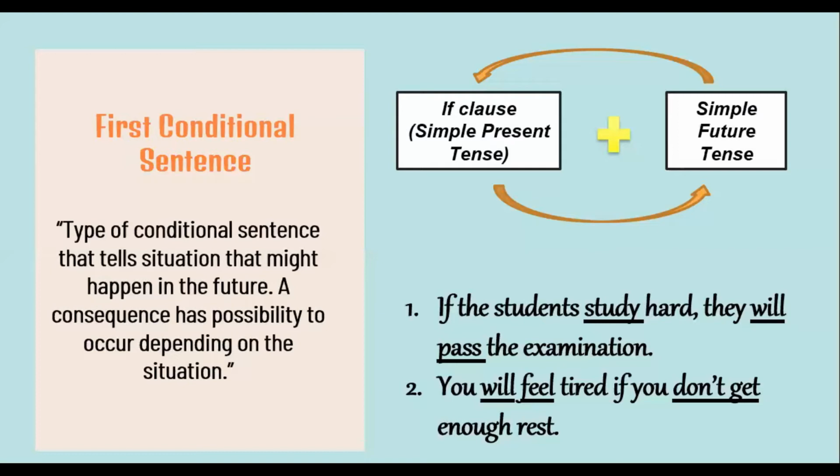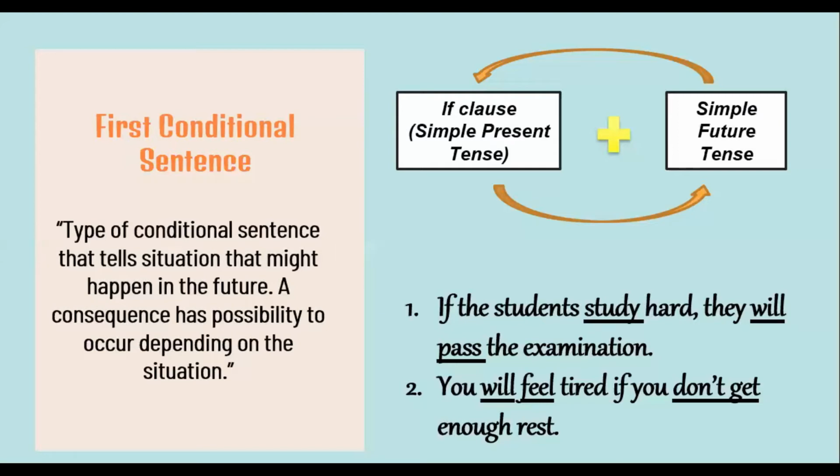Untuk kalimat pengandaian jenis ini, first conditional sentence, kita akan menggunakan dua tenses yang berbeda, yaitu simple present tense dan simple future tense. If clause akan selalu menggunakan simple present tense, dan klausa yang lainnya akan diikuti dengan simple future tense. So now let's have a look for the examples.